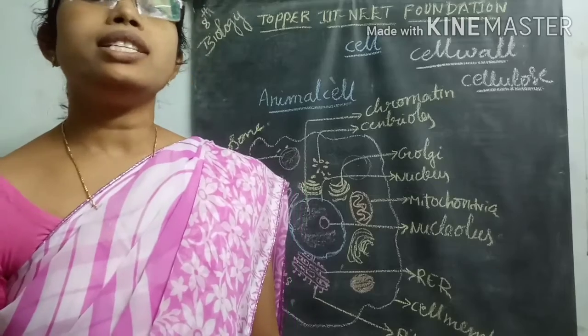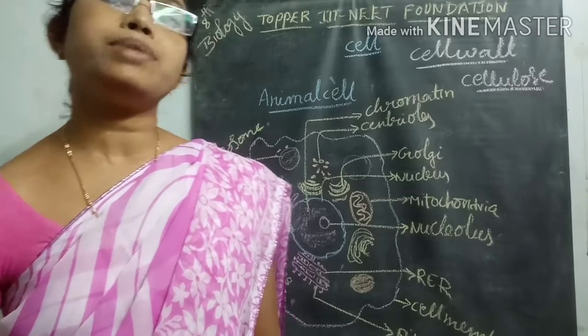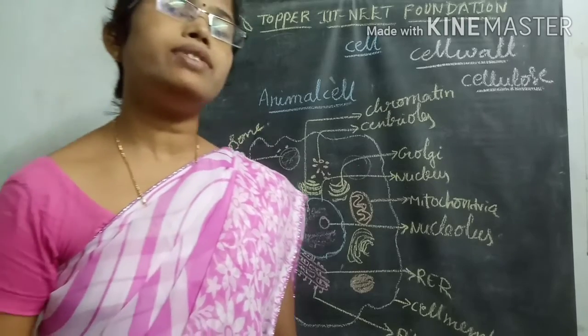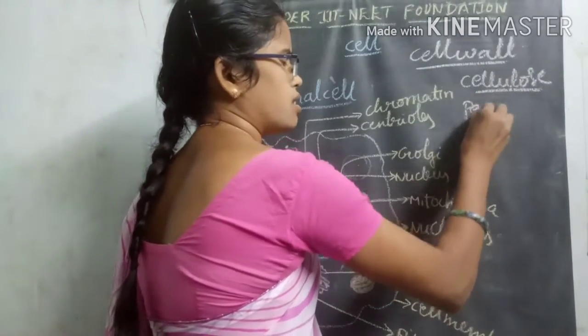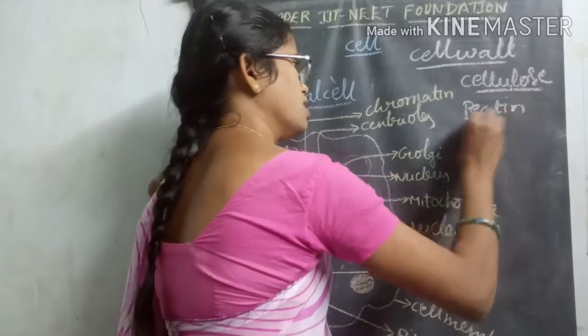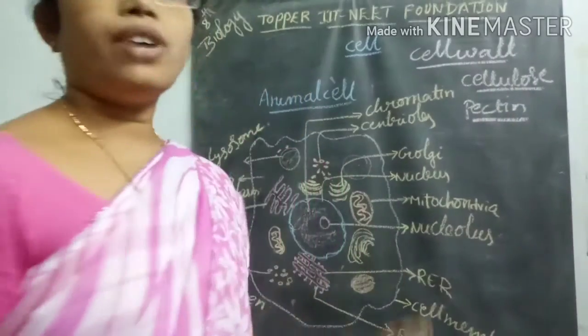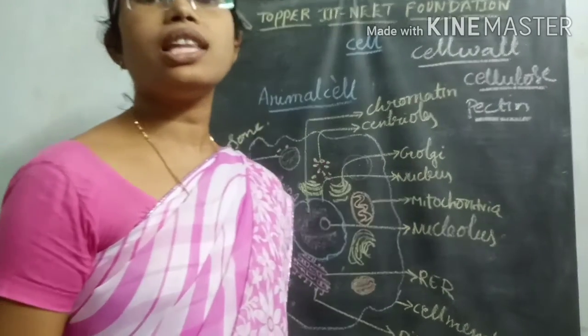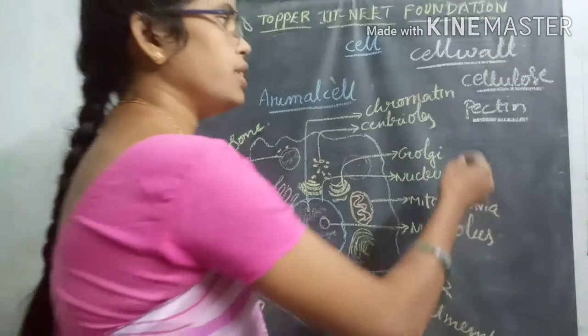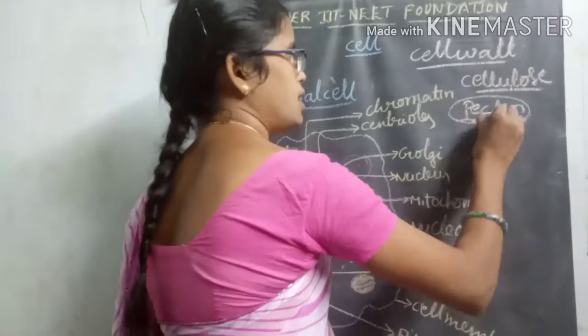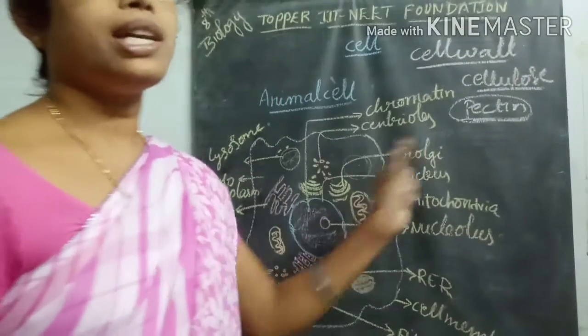cellulose, and in some organisms the cell wall is made of a loose, jelly-like structure called pectin. For example, in algal plants, the cell wall is made of a juicy or jelly-like structure called pectin.